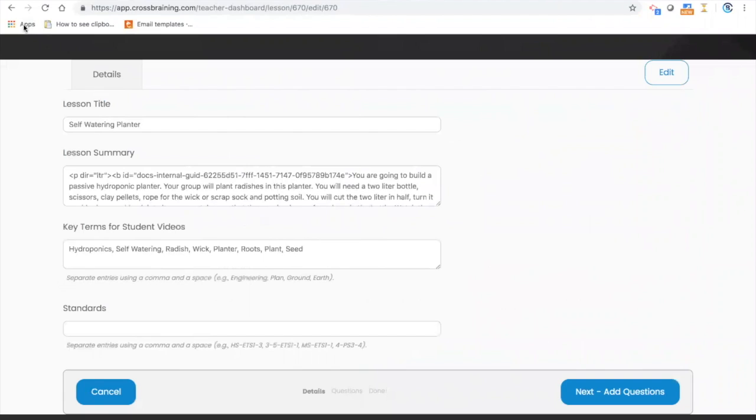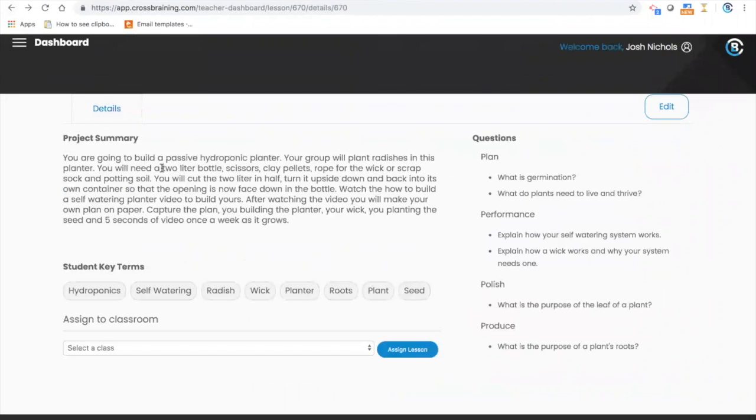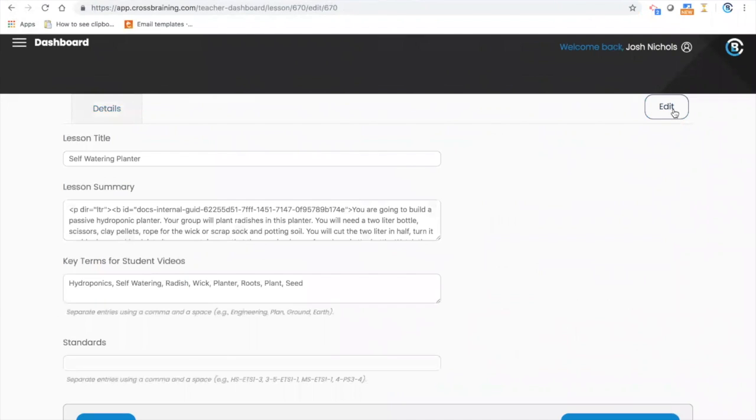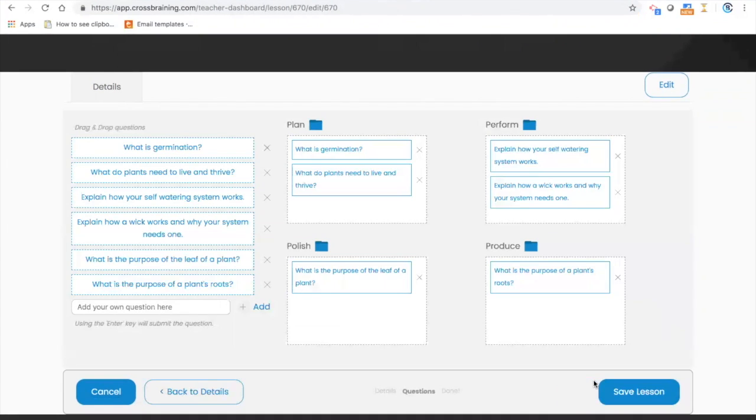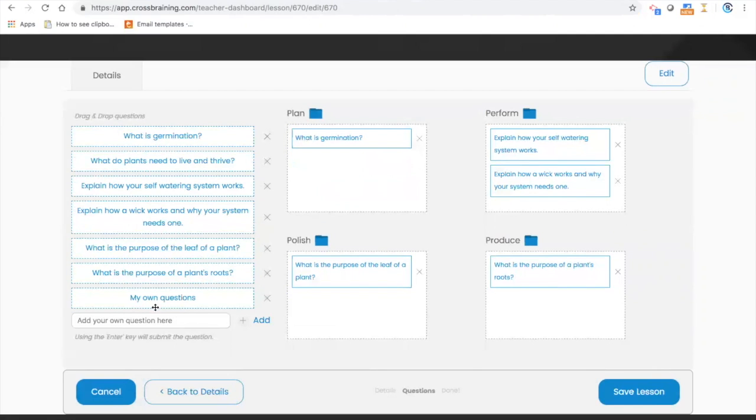If this right here isn't the way that you want it to be, or you want to change the summary or take out some of the key terms, you're allowed to edit it any way that you want. So I click edit, and then if I want to change the questions, I can X them out. I can add in my own questions. Whatever your question is, I click add, and I can drag that into one of the phases.